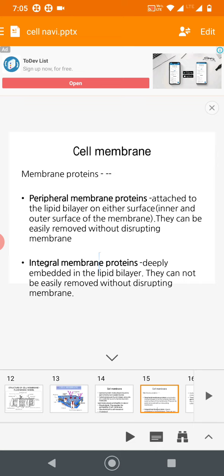So what is the difference? In the case of peripheral membrane proteins, they can be easily removed without disturbing the membrane. They are attached to the lipid bilayer on either surface, inner and outer. But integral membrane proteins are deeply embedded into the lipid bilayer, so they cannot be easily taken out without disturbing or breaking the membrane. It is difficult to remove them. Okay.